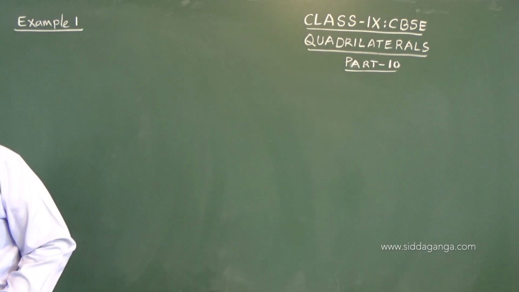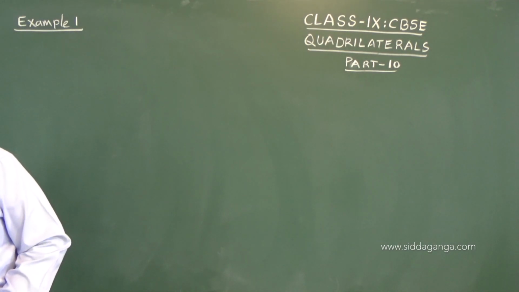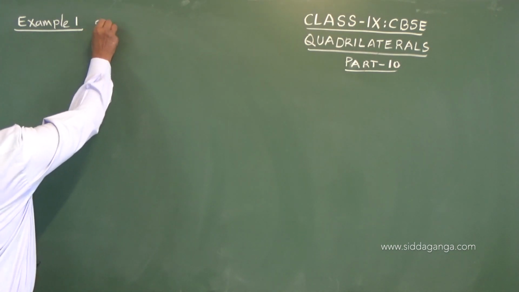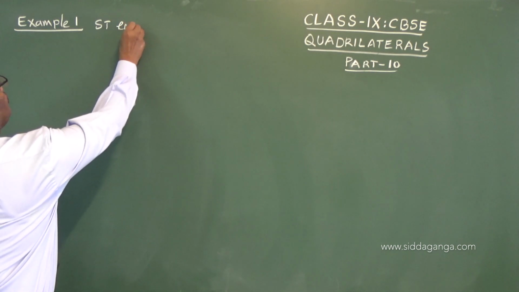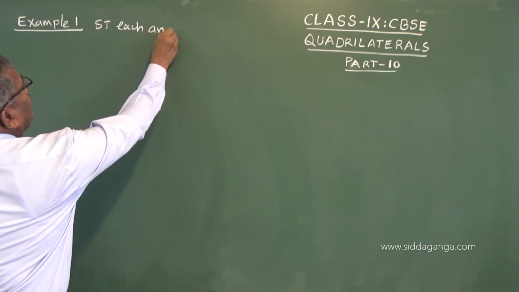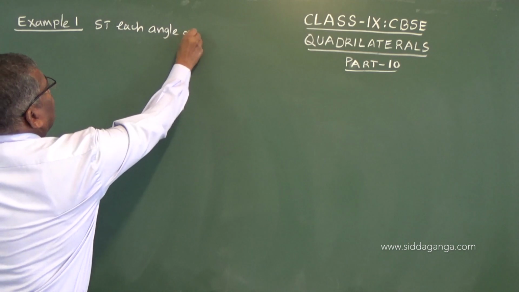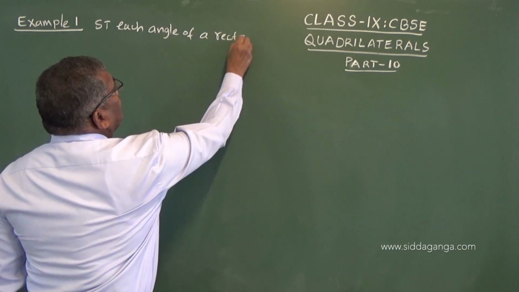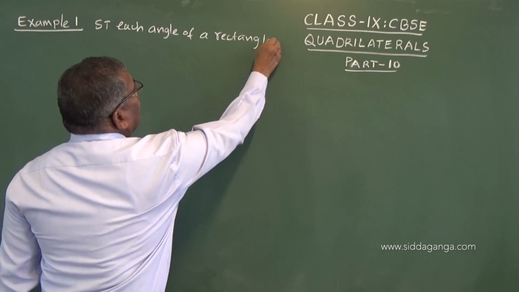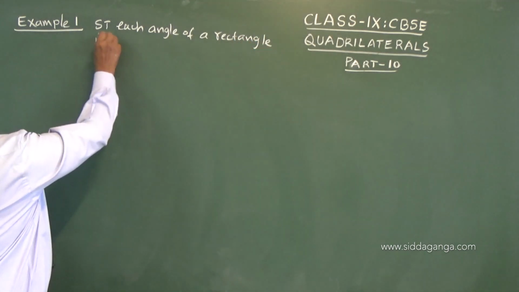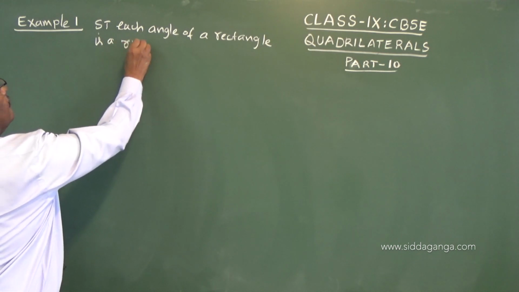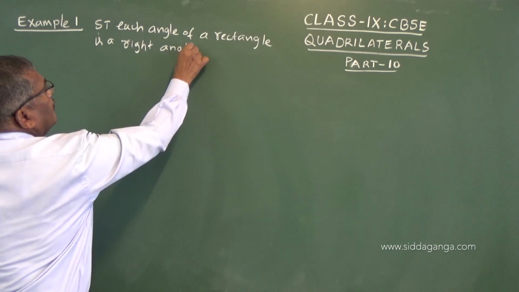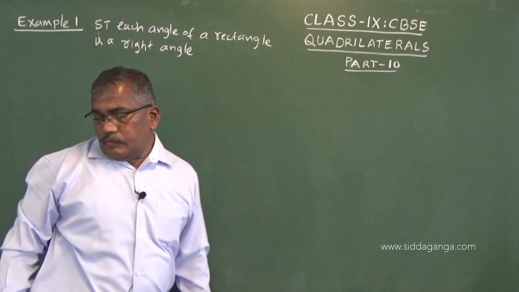Show that each angle of a rectangle is a right angle. So this is the problem.